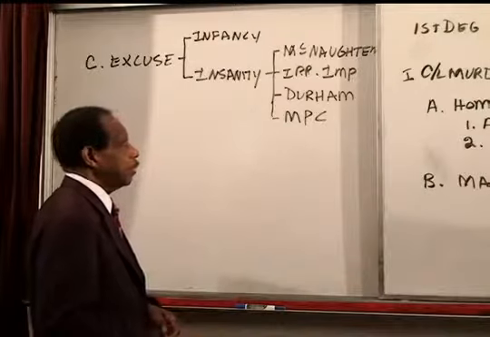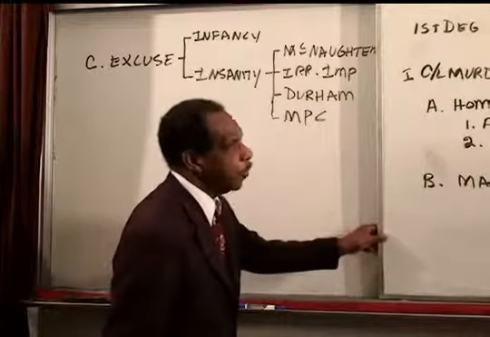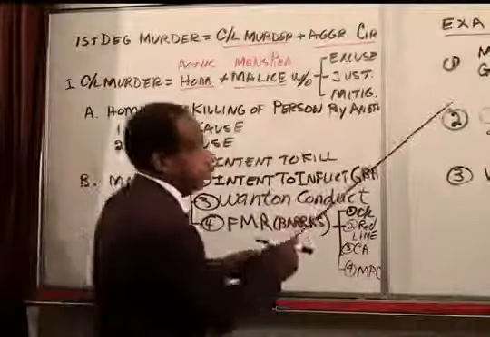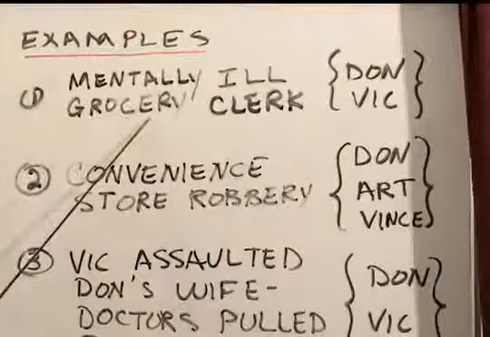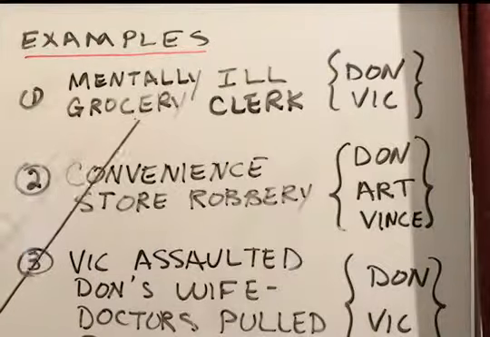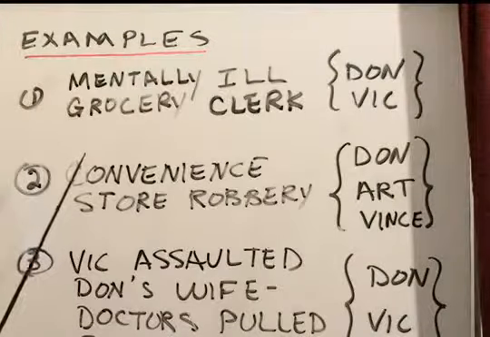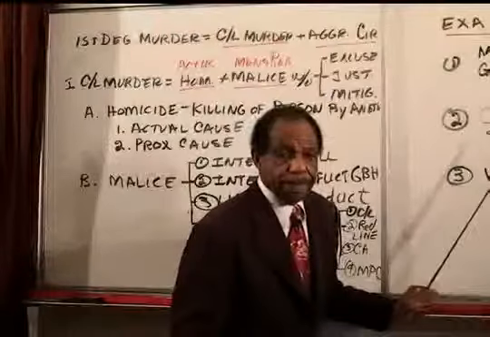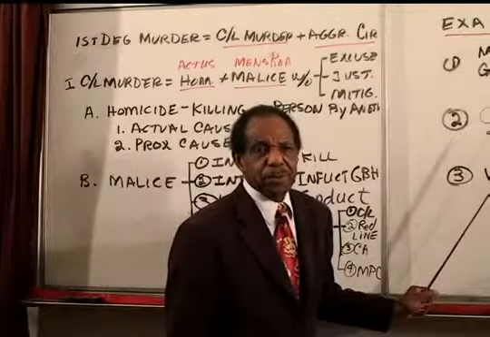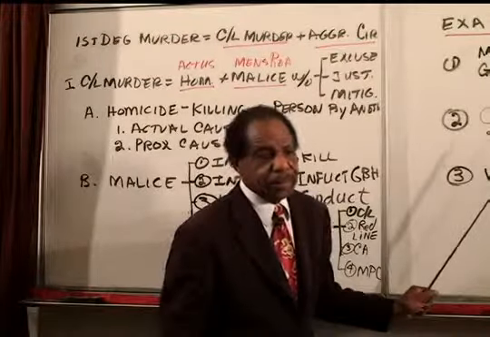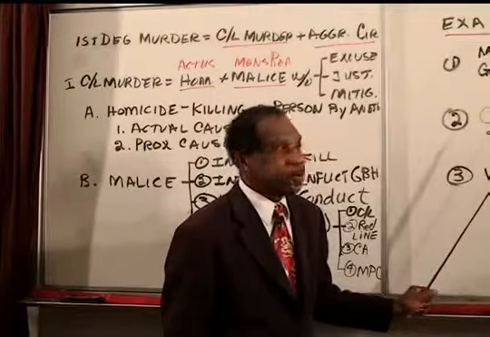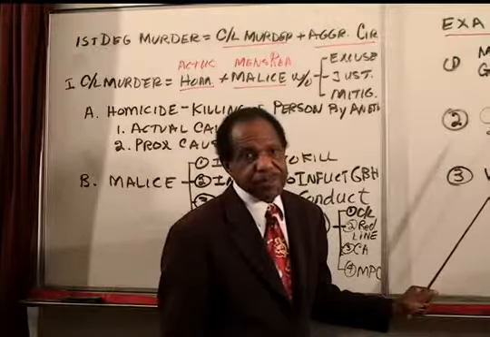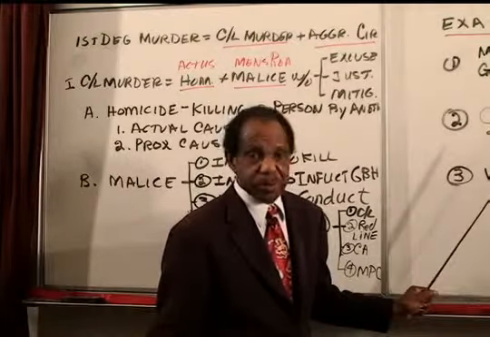Now, in our case, if we go back to our case of the mentally ill grocery clerk who pushed the person who fell, hit his head, and died, that person says, "I'll kill you," so you can't say that person didn't know what they were doing. They were pushing him. And irresistible impulse, could the person have stopped that? Well, we don't know. It was an impulse.